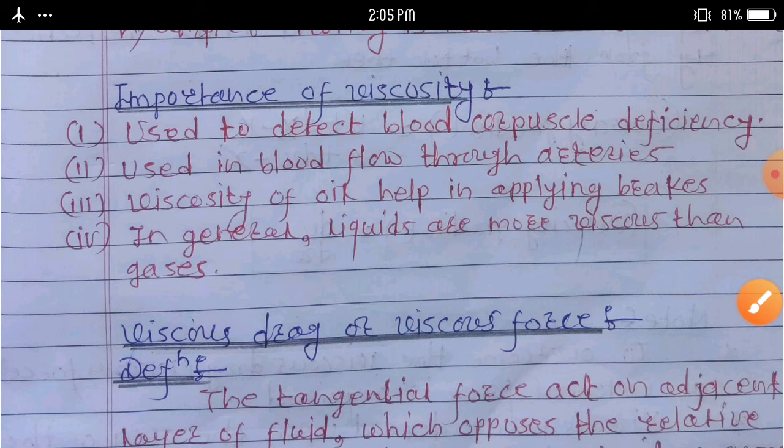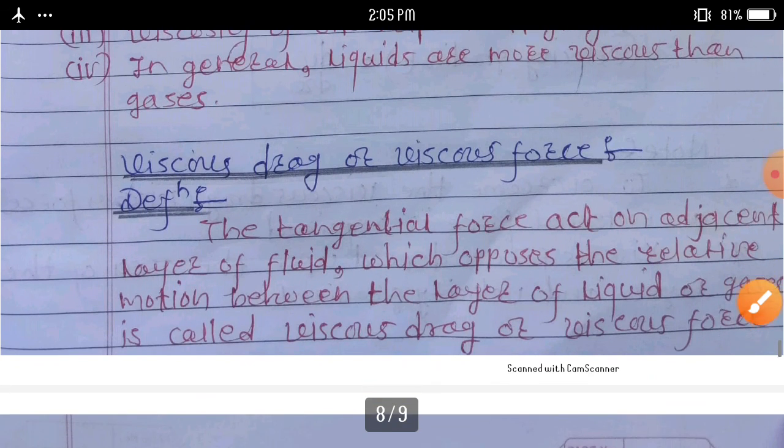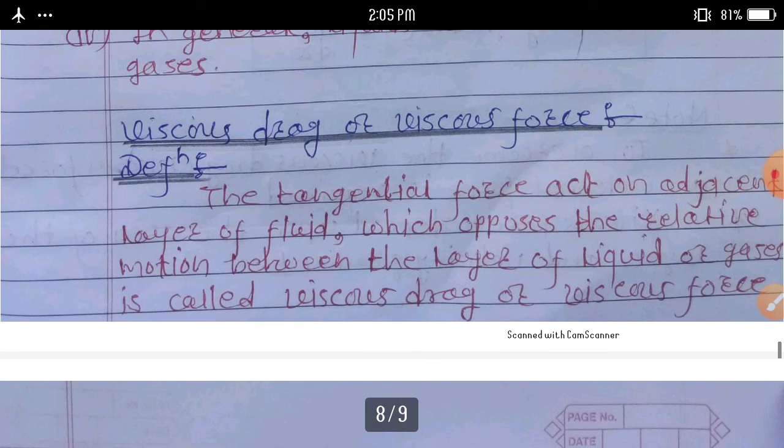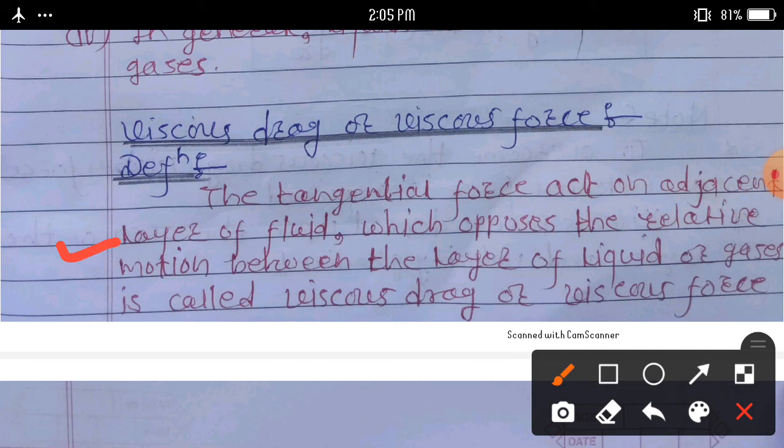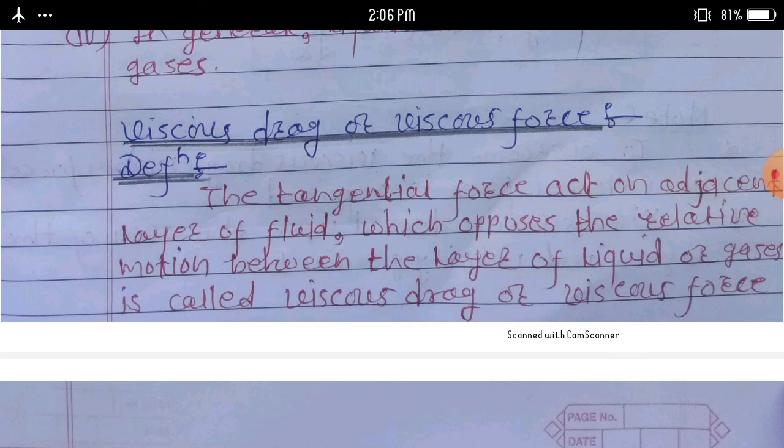Then another definition we discuss here: viscous drag or viscous force. Definition: the tangential force acting on adjacent layers of a fluid which opposes the relative motion between the layers of liquid or gas is called viscous drag or viscous force.